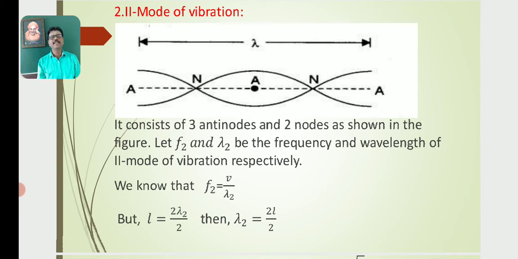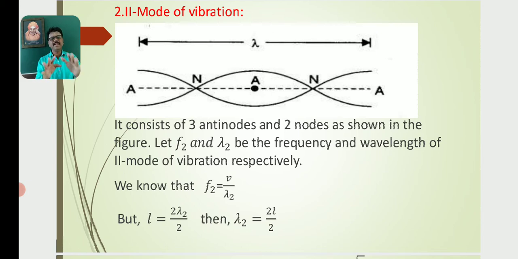Then the length of the rod must be equal to the wavelength of the wave in the second mode of vibration. The distance between two successive antinodes must be equal to lambda by 2. The total length of the system must be equal to the wavelength of the wave.